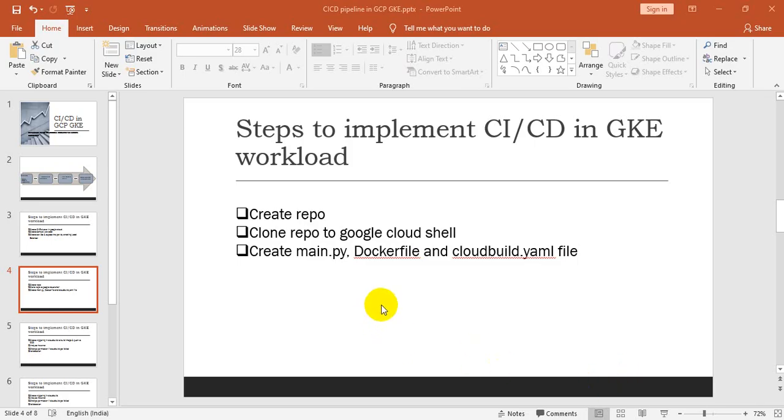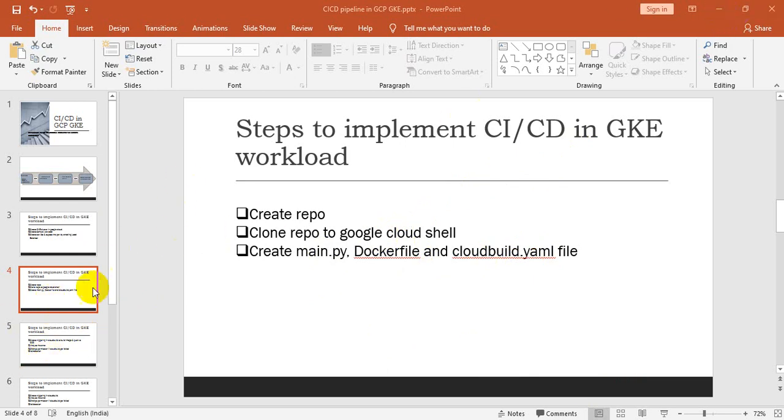If you see on the PPT, the main.py file, the Dockerfile as well as the cloud build YML file are ready to clone the repo as well as to build the image, and after building the image it can post it to the GCR. Okay.